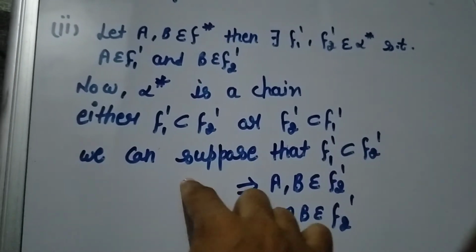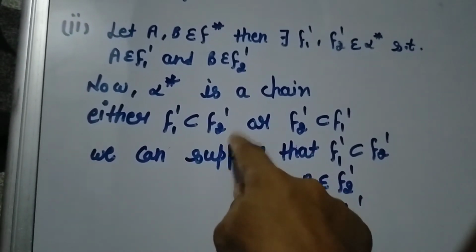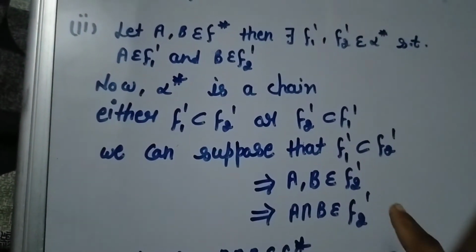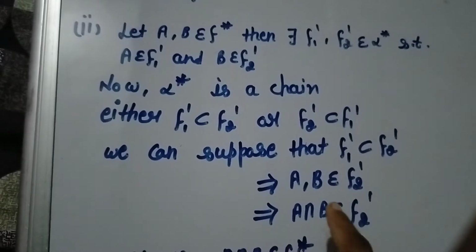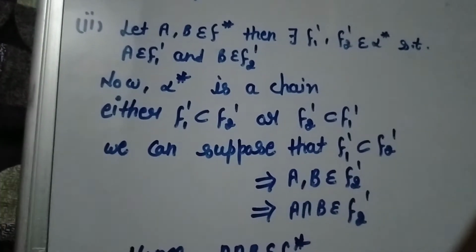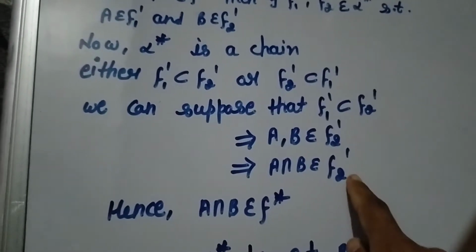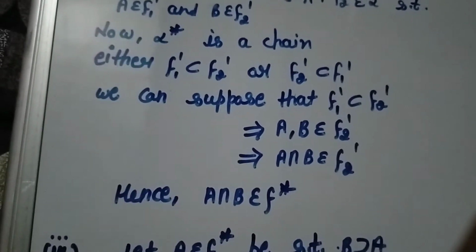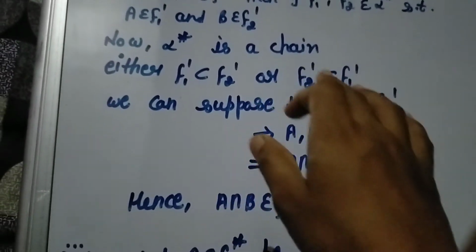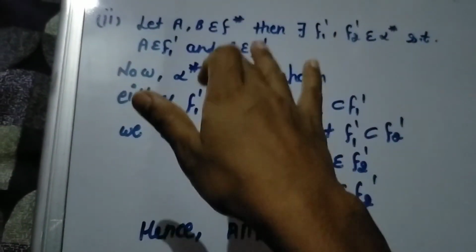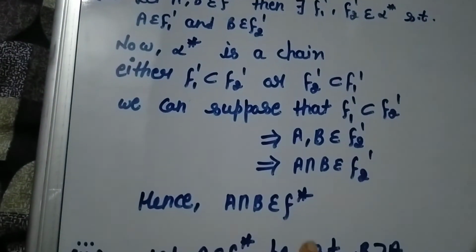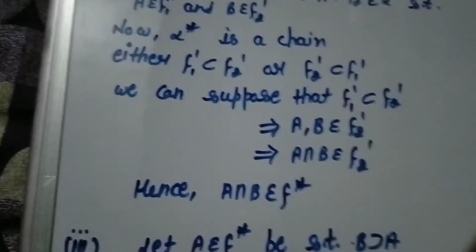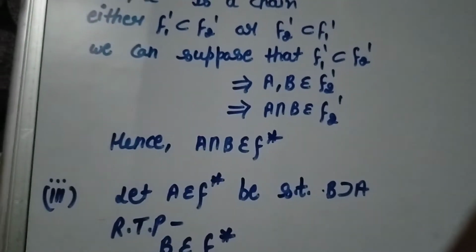Now we suppose that F1' is contained in F2', then both sets A and B belong to F2'. This implies that the intersection of the two sets also belongs to F2'. Hence A intersection B belongs to F star because F2' belongs to F star. So the intersection of both sets also belongs to F star. So the second property is also fulfilled.